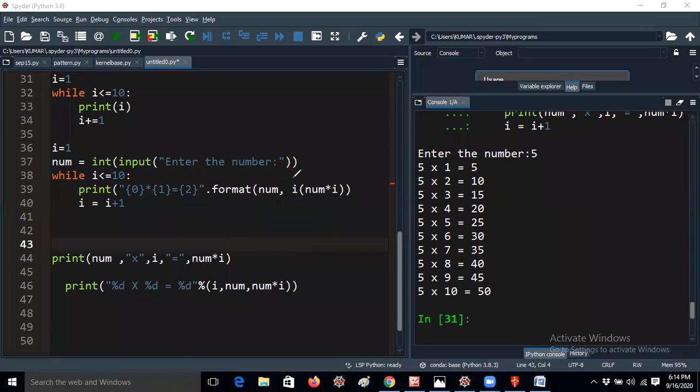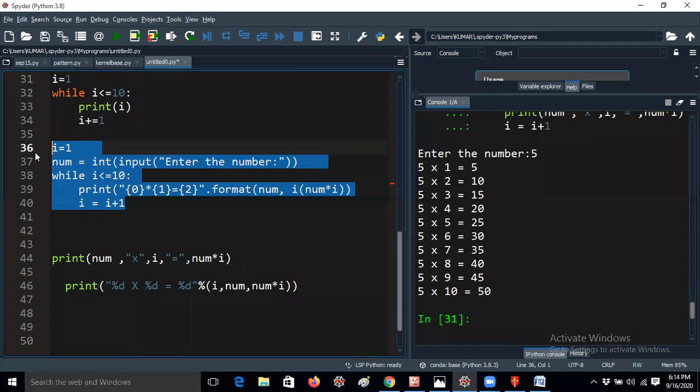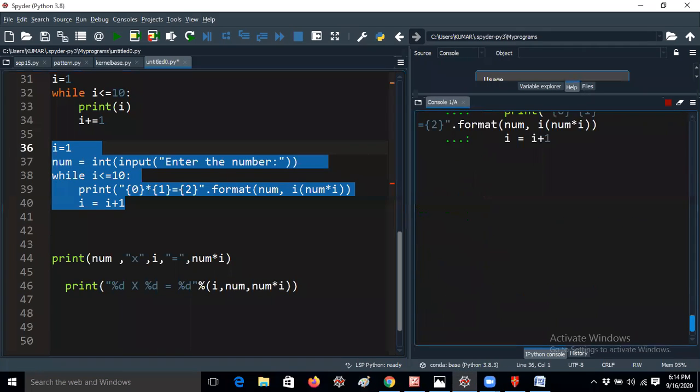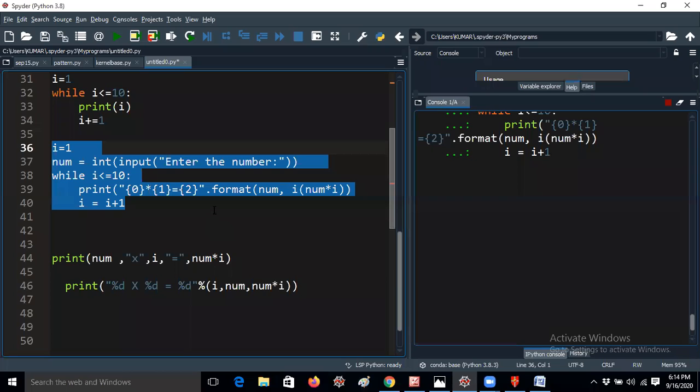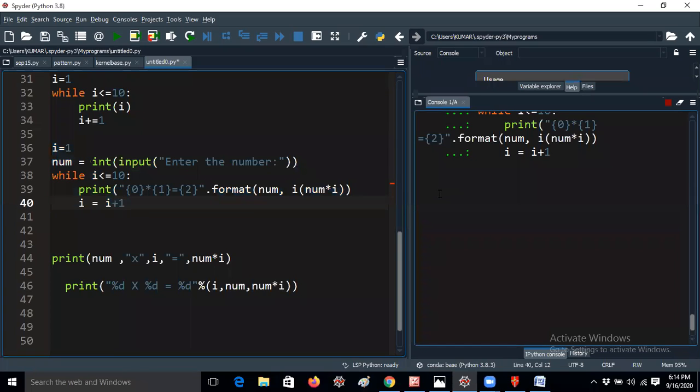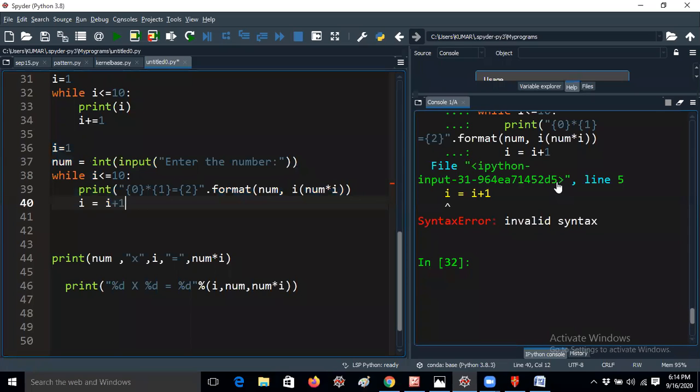Okay, so she is a good student, a second CSE B section student, and she is sending this answer. So let me run it. She sent it using the chat box, so that's the reason I'm running it again. You can do it in a lot of ways, guys. So let me run it. It is taking so much time today. Why is it taking so much time? It is getting an error. Why is it getting an error?